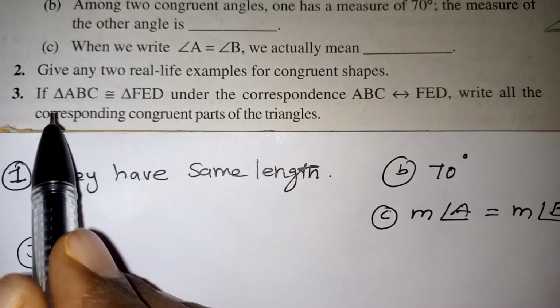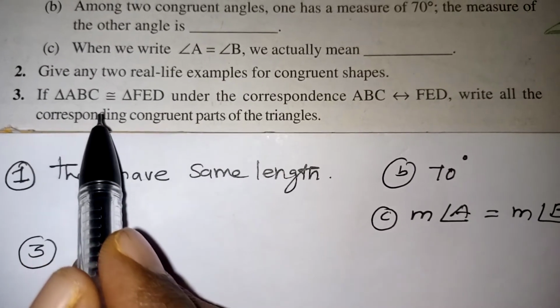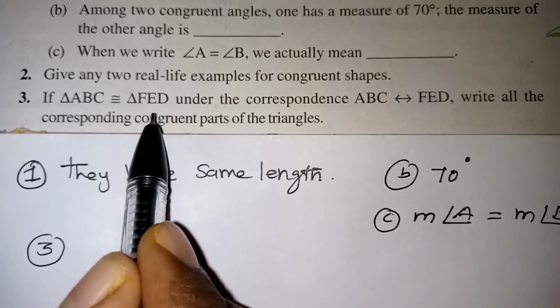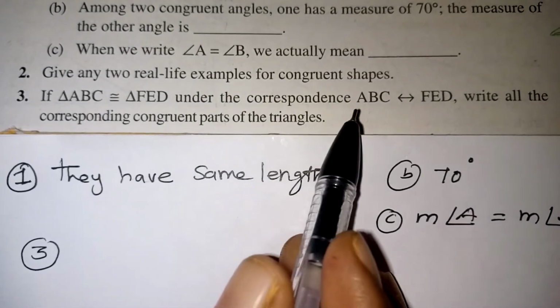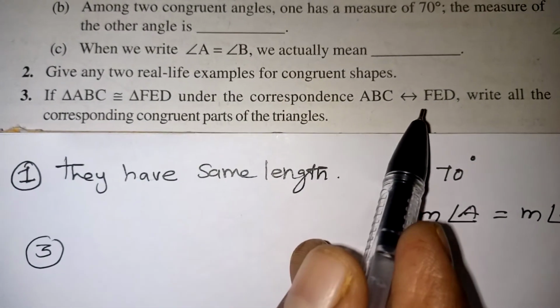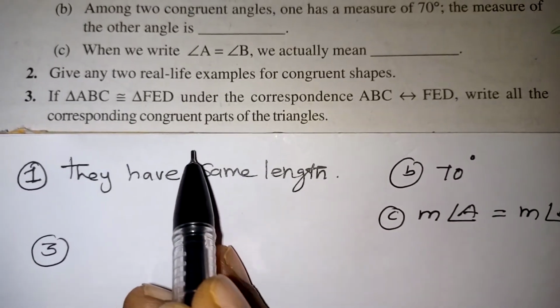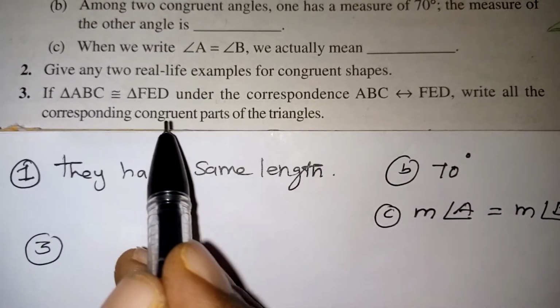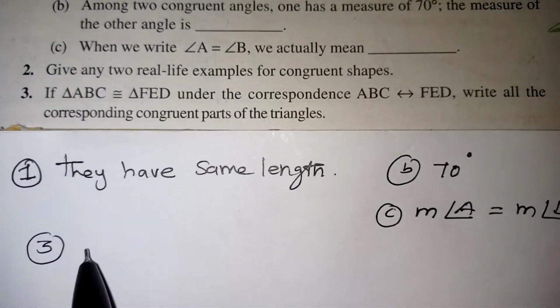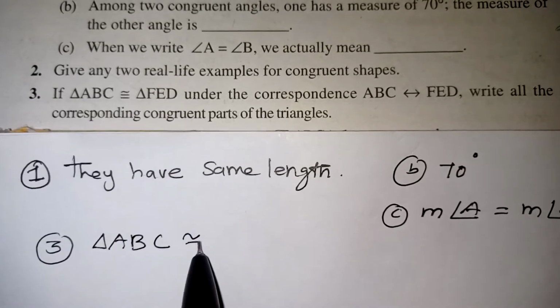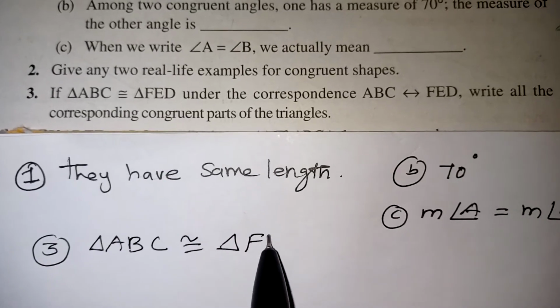Third question. Triangle ABC is congruent to triangle FED. Under the correspondence, write all the corresponding congruent parts of the triangle. Here they have mentioned clearly that triangle ABC is congruent to triangle FED.